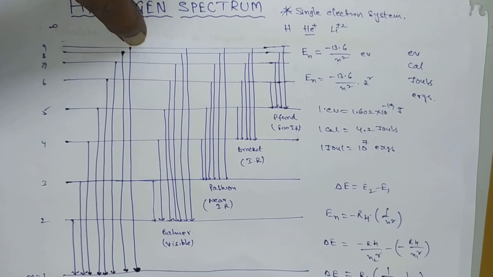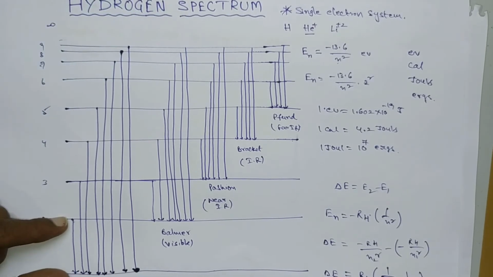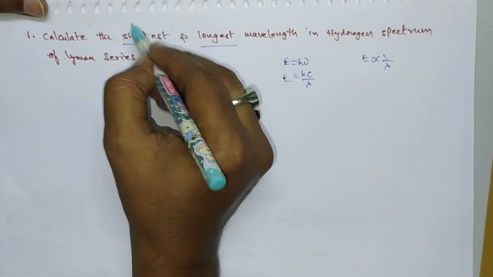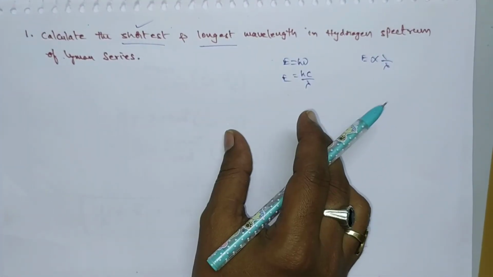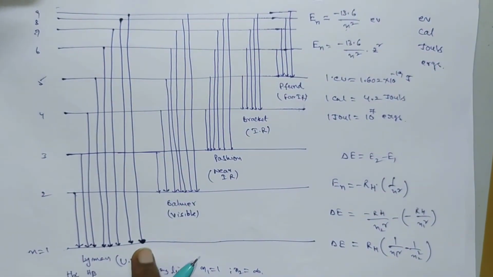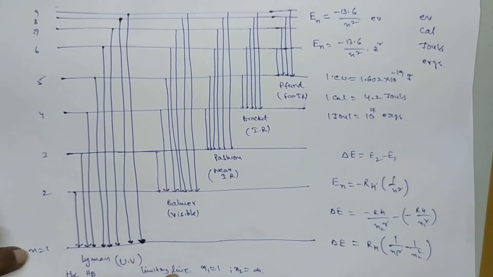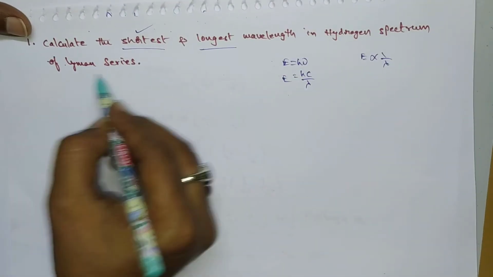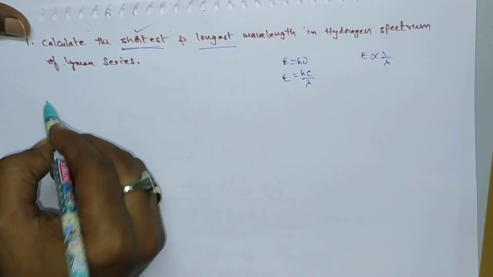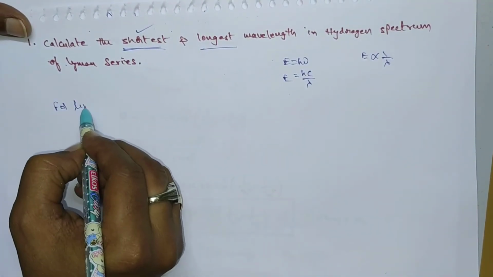Here the energy difference is less, so it possesses highest wavelength. So for the shortest wavelength we have to consider the large energy difference, that means the transition from infinite point to n is equal to 1, that is for limiting line.